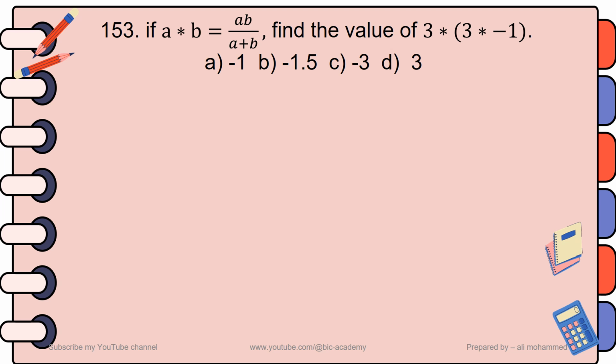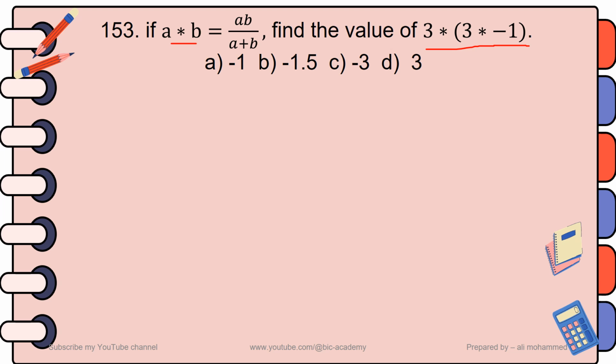Question number 153. If A * B is equal to AB over A plus B, then find the value of 3 * (3 * -1). A -1, B -1.5, C -3, D 3.